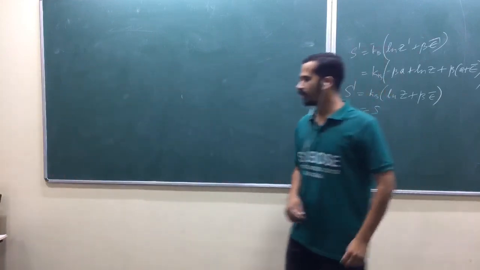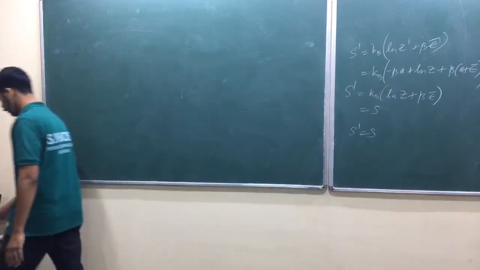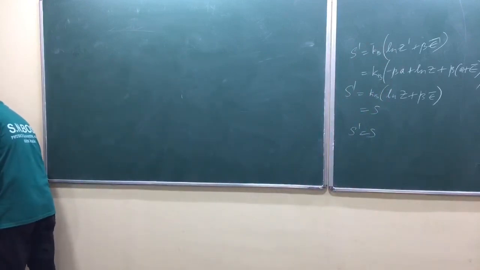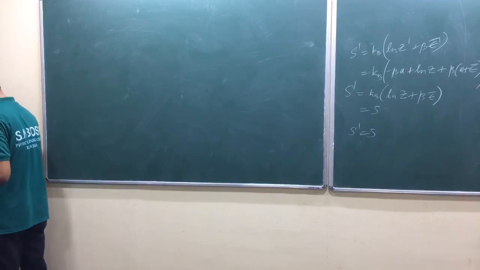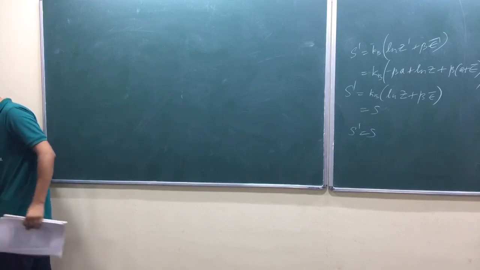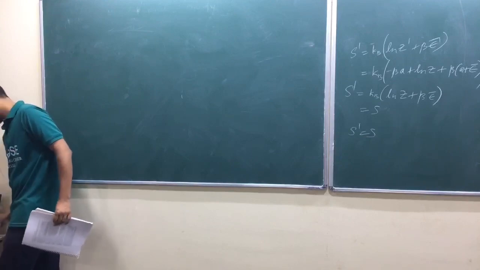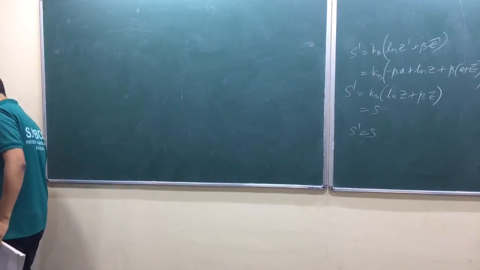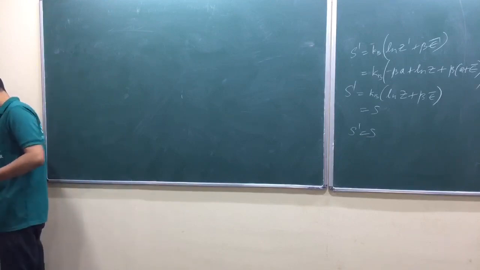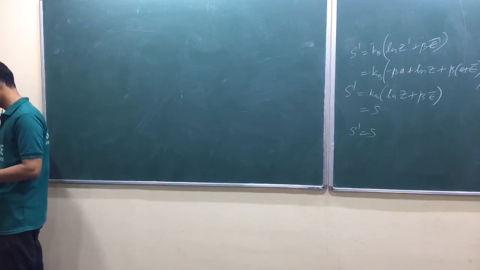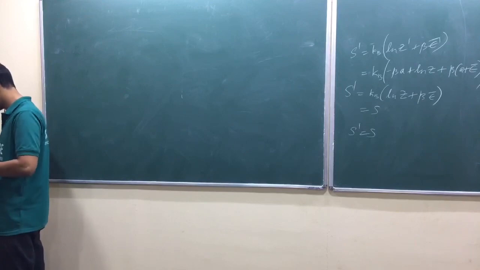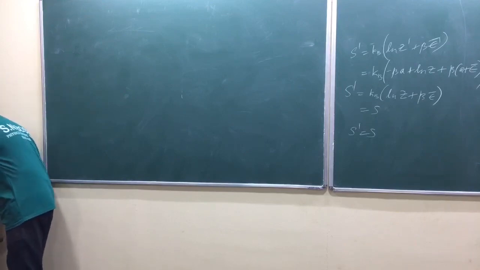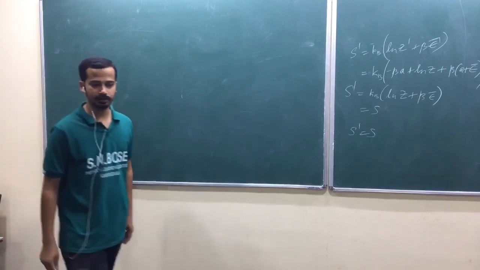That question was there in an old question paper. We shall see tomorrow.